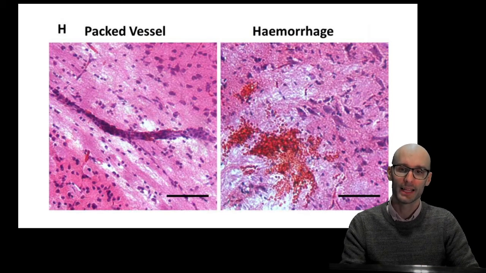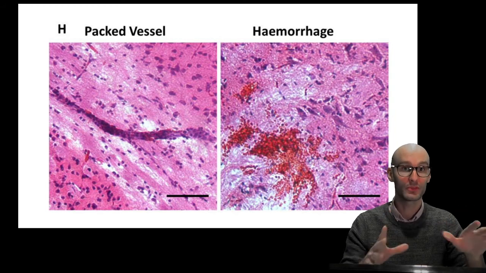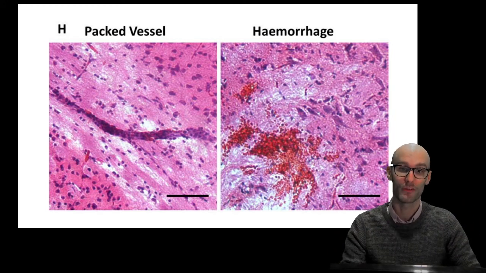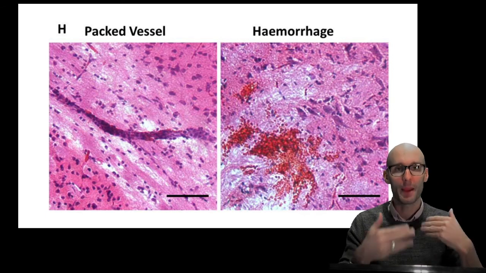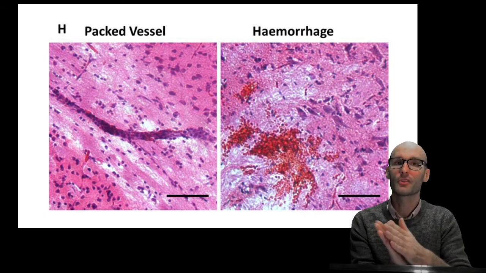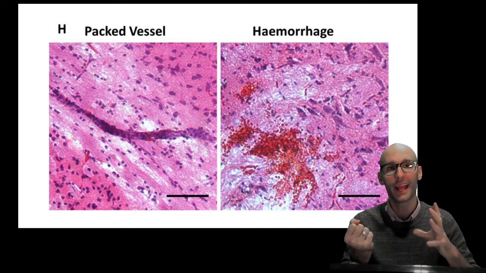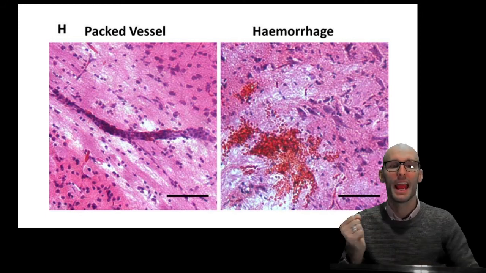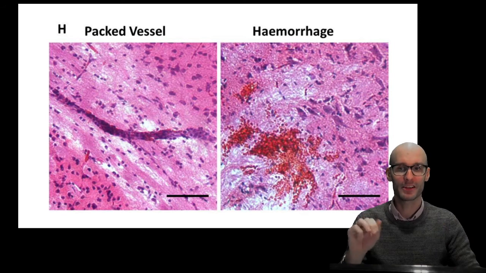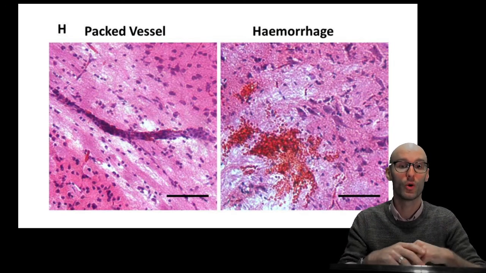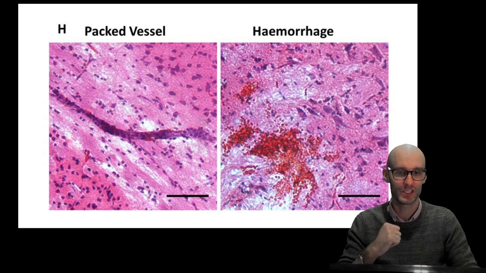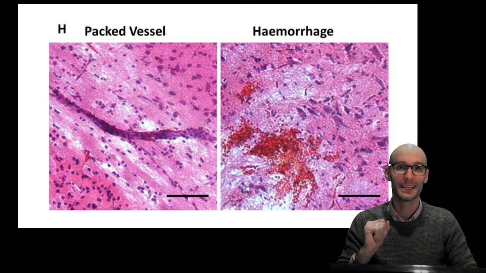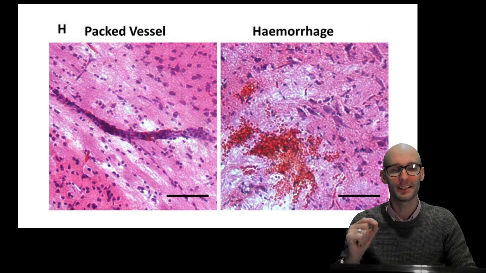Now, this can cause large clots. This is a blood vessel here, and we can see it's absolutely packed to the gills with cells, right? So this is a clot right here. So that's one of the results of the malaria parasite, these clots all over the body. But it can also damage the blood vessel wall, and any kind of clot can cause a pressure and a swelling behind that clot, a so-called aneurysm, and that can burst, and so that can cause hemorrhage. So the malaria parasite causes both clotting and hemorrhage, or the leakage of the blood vessels. You can see all the red blood cells are just spread throughout. Now this tissue, unfortunately, is the brain, and the brain is an incredibly sensitive organ for this kind of thing to go on.